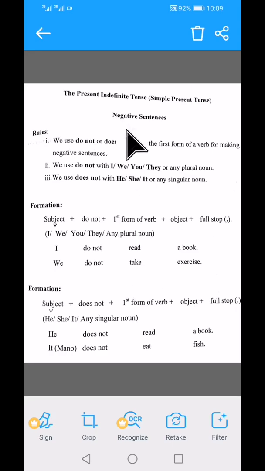Present indefinite tense, negative sentences. Negative sentences are those in which you use not in the sentence. Then you make it negative. In order to make the negative sentences of present indefinite tense, we use two helping verbs that are do and does. Do is basically the main helping verb. You make it does by adding es with do.